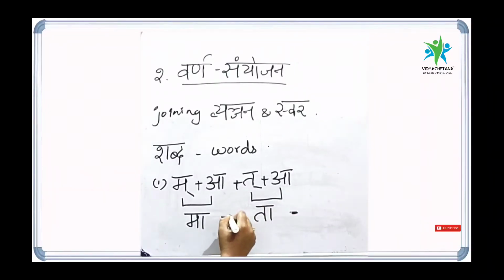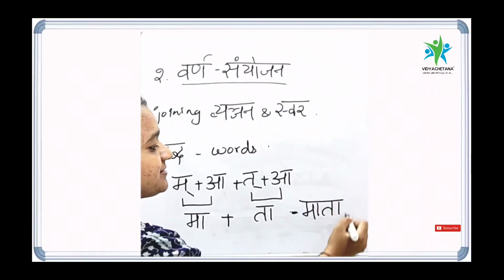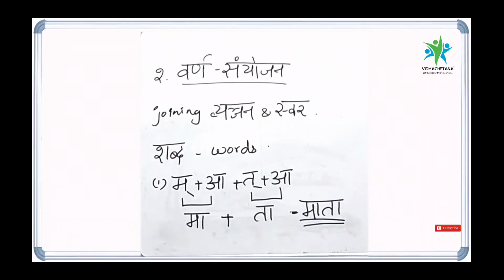By joining these, we found a new word, Mata, which means mother. So Varna Samyojanam is going to help us to frame new words in Sanskrit by joining Swara and Vyanjana letters.